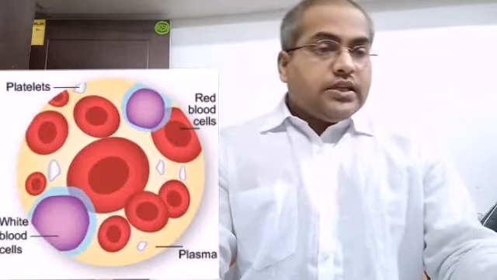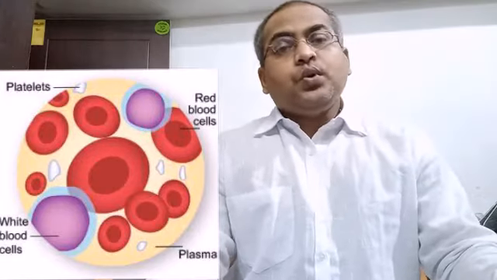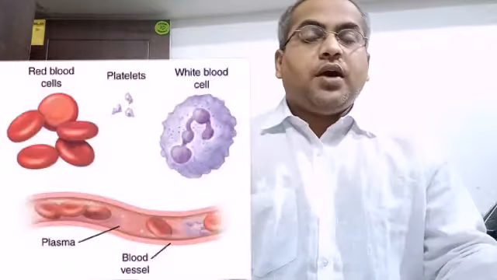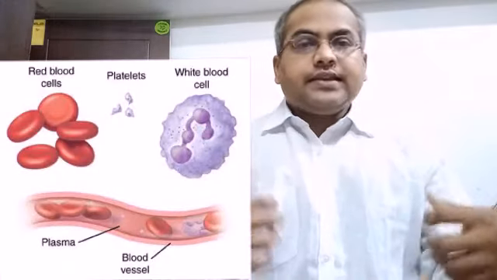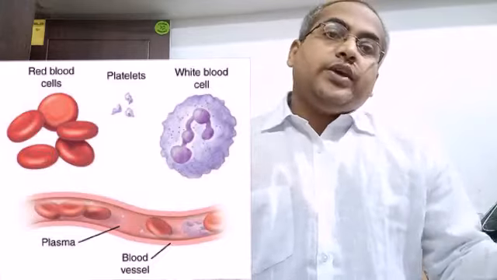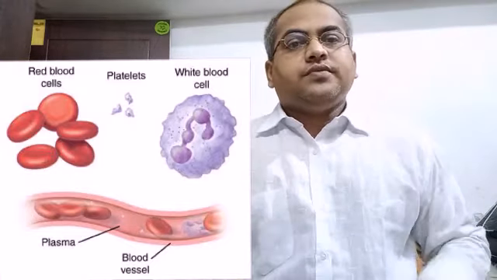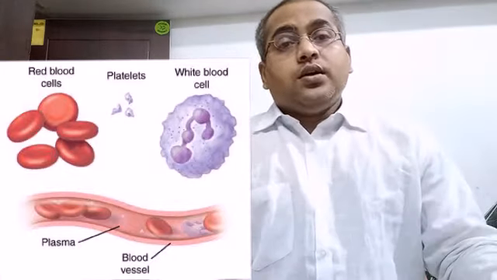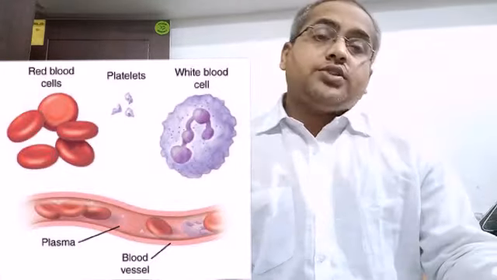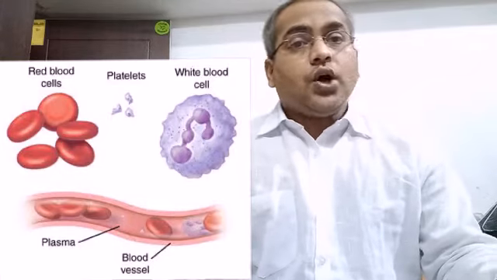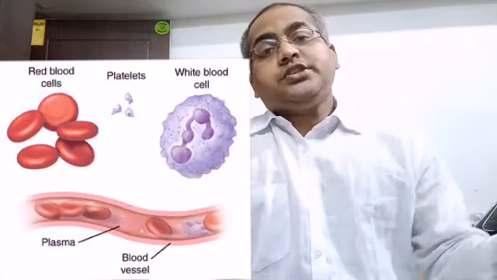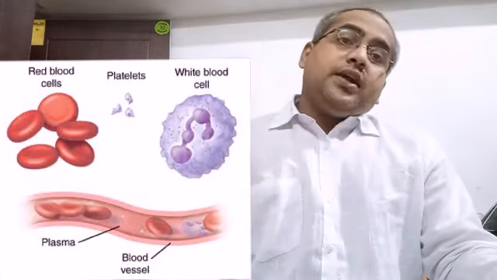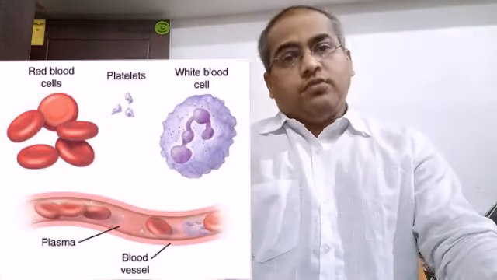This blood transports the digested food to the different parts of the body and collects the waste products from the different parts of the body. Another very important function of blood is that it carries oxygen to the different cells of the body.